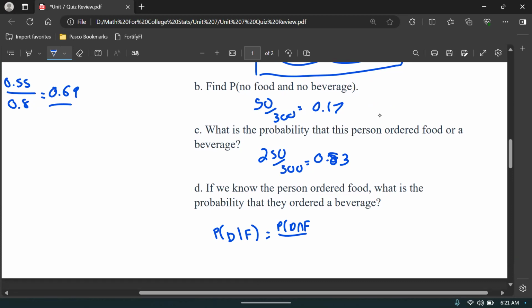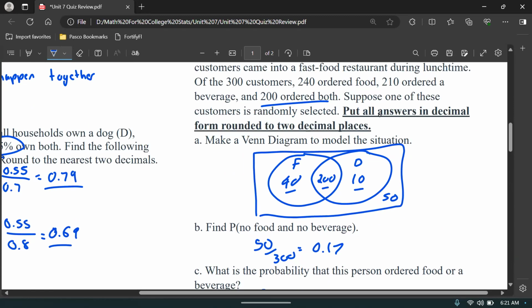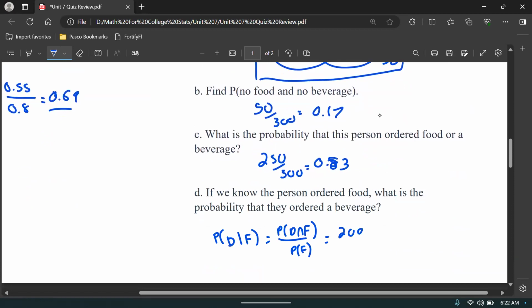Drink and food over probability of food. So there was 200 people that ordered both, and people that ordered food was 240, because 200 plus 40, remember, is 240. So 200 out of 240, which comes out to 0.83 again.